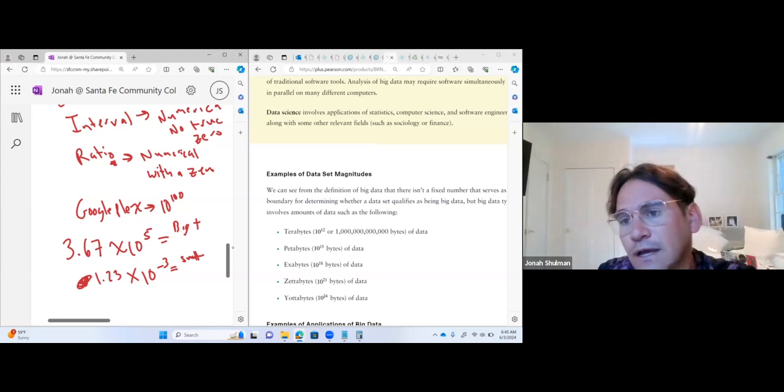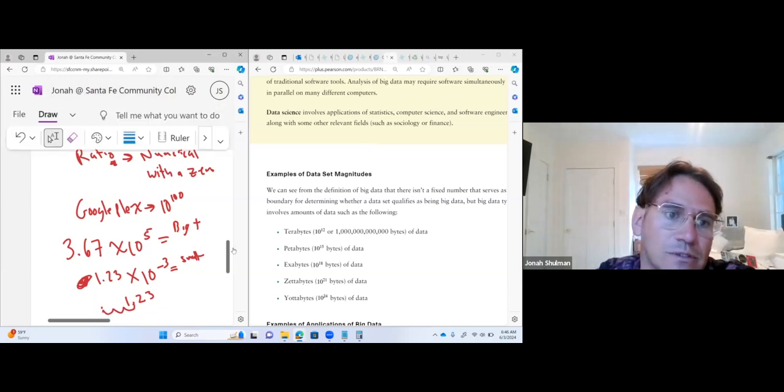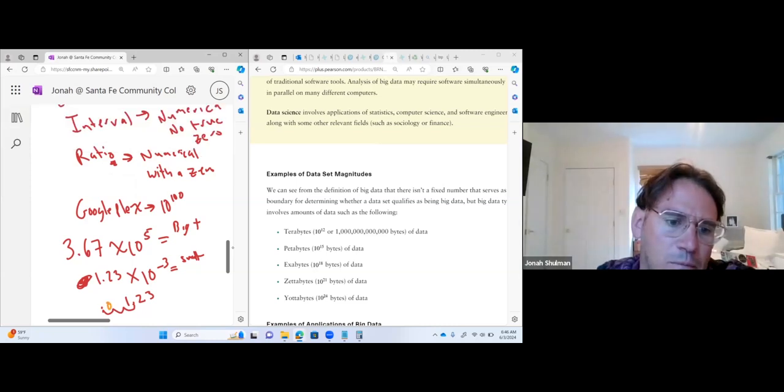We use this all the time because it's hard for us to do math or write stuff when there's that much stuff there. That's why exponents are really helpful. So 10 to the negative third, you take the 1.23 and move it 1, 2, 3 spaces to the left. We just drop in the zeros. So 0.00123.